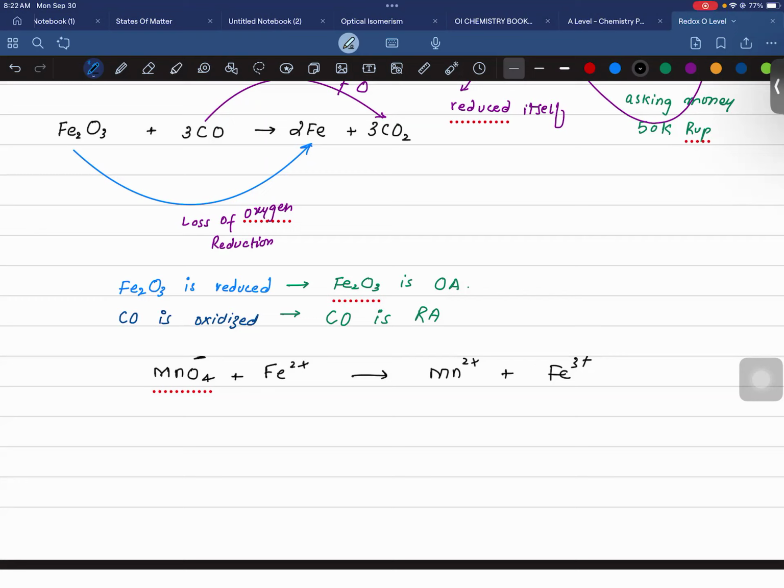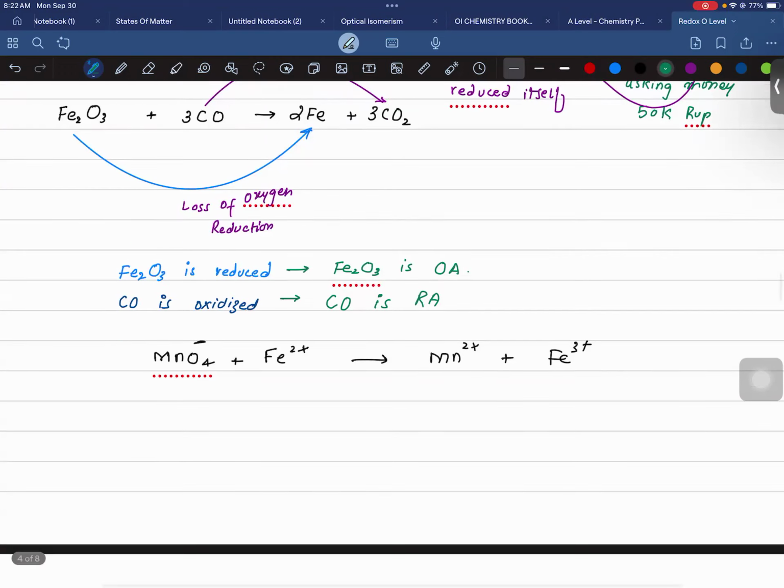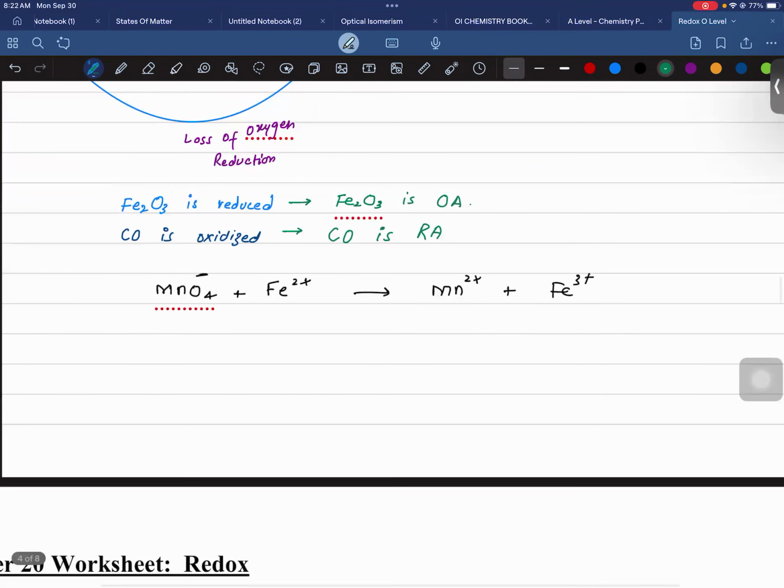MnO4 is the oxidizing, no, sorry, it's the oxidizing agent, and Fe is the reducing agent. Okay, let me explain this. As you know, this is Fe2+. It's changing into Fe3+. So this is an increase in charge.